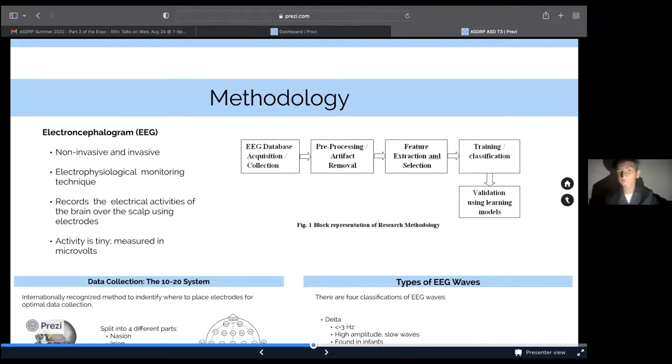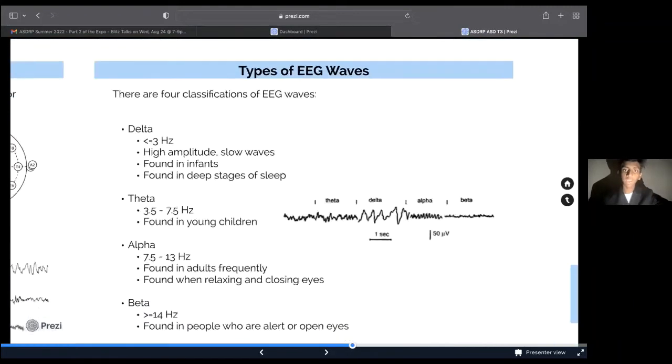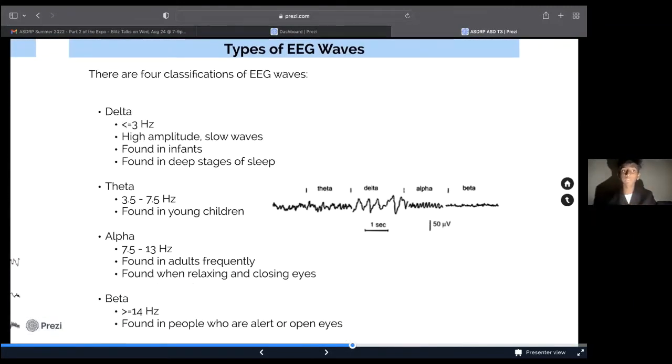This is a quick block representation, which is basically what I stated in the last slide. There are 4 different types of EEG waves: delta, theta, alpha, and beta. They're classified as below, and this is what you'd see when you graph the data that we collected from our patients using a headset called the Emotiv headset. Right now, that is not FDA approved yet. We're waiting on that, but it's still safe to use, and we use that to collect our data through delta, theta, alpha, and beta waves, and we use mostly all of those in our project.